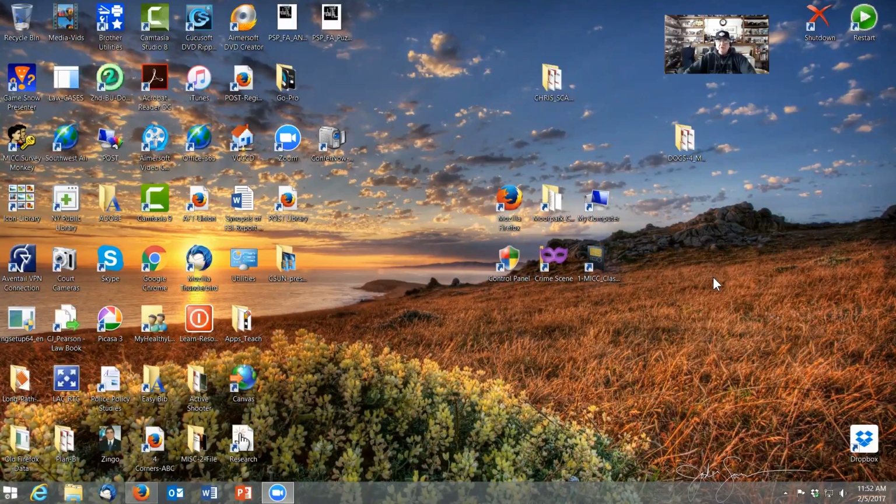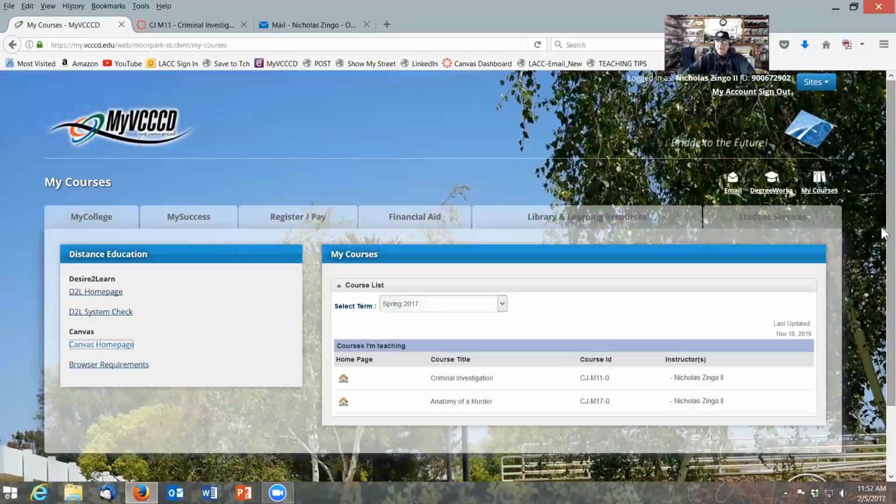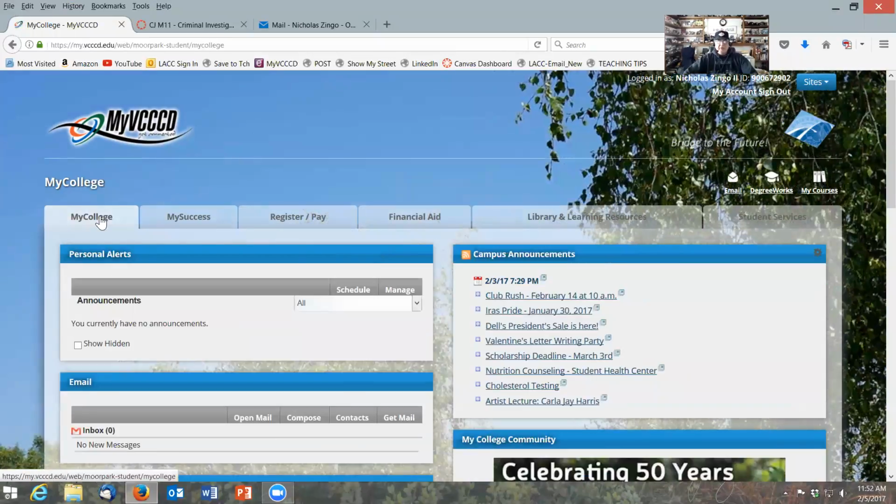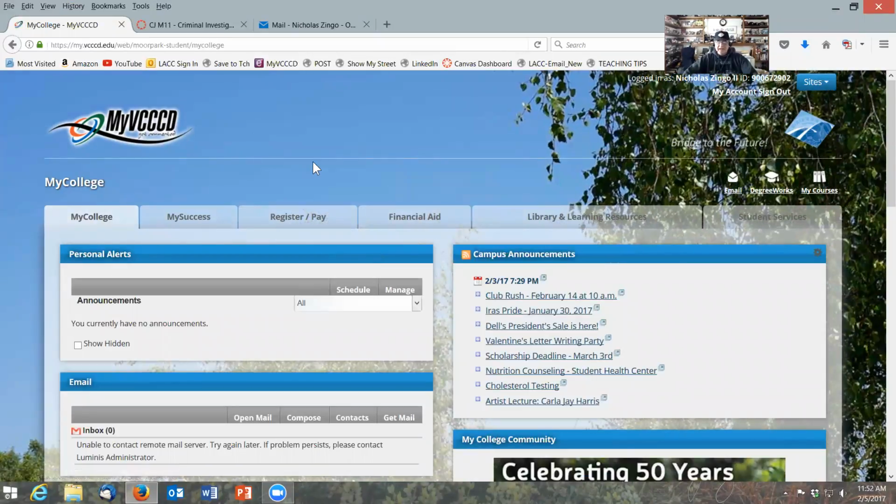In order to access Canvas, please proceed to your student My VCCD portal, which you should all be familiar with. It should look something like this because I am in what we call the student view. Yours should pop up starting with the My College tab on the far left.